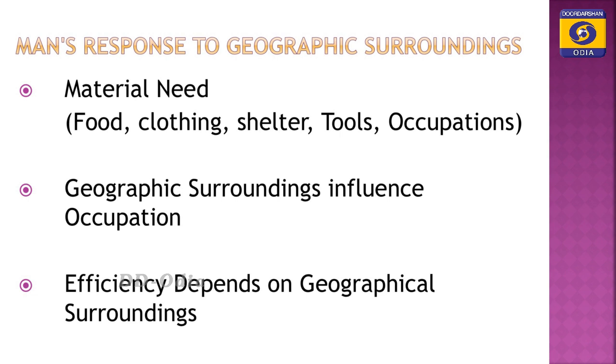So, material need always refers to food, clothing, shelter, occupation, etc., which are the basic needs of a human being to live their life in a particular region. However, the geographical surrounding influences the occupation. I already discussed in the previous slide that soil and minerals are phenomena which influence the economic aspect of a particular human being.